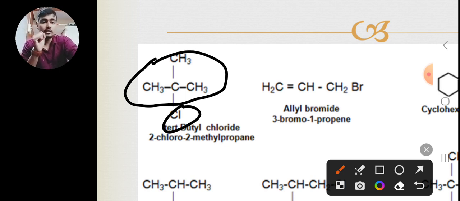Why tert-butyl? This carbon is a tertiary carbon. It is attached to three CH3 groups, or three methyl groups, and overall four carbons are there. Overall four carbons mean butyl, and it is tertiary butyl. So tert-butyl and Cl means chloride. This is the common name, and the IUPAC name will be 2-chloro-2-methylpropane.